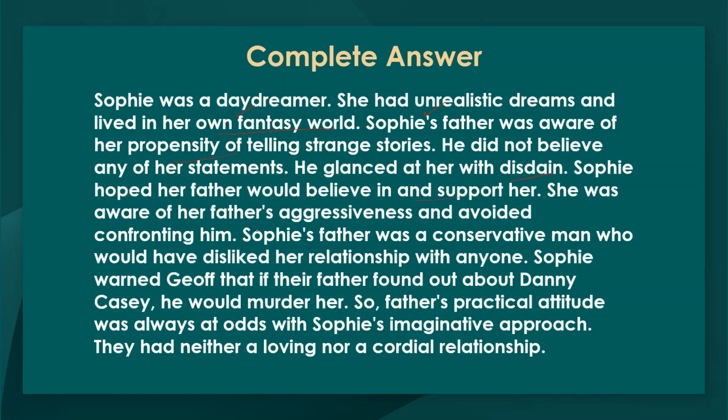She was aware of her father's aggressiveness and avoided confronting him. Sophie's father was a conservative man who would have disliked her relationship with anyone. Sophie warned Geoff that if their father found out about Danny Casey, he would murder her. Father's practical attitude was always at odds with Sophie's imaginative approach. They had neither a loving nor a cordial relationship.